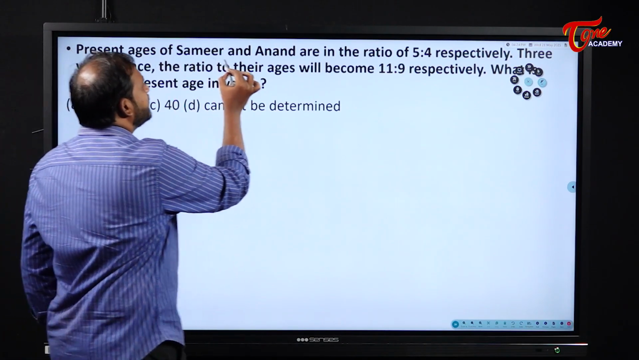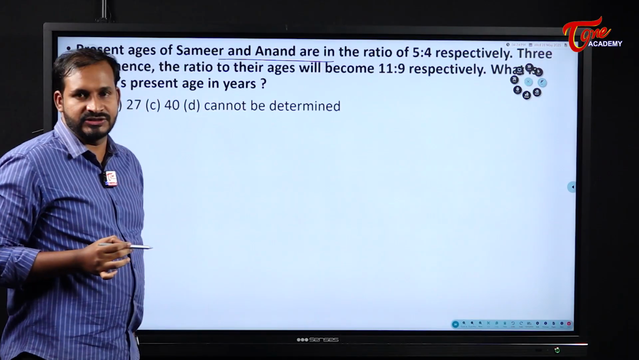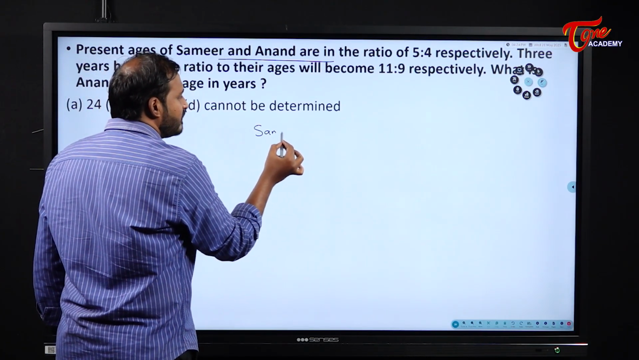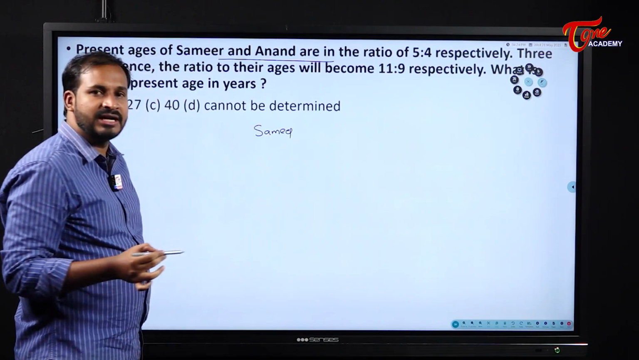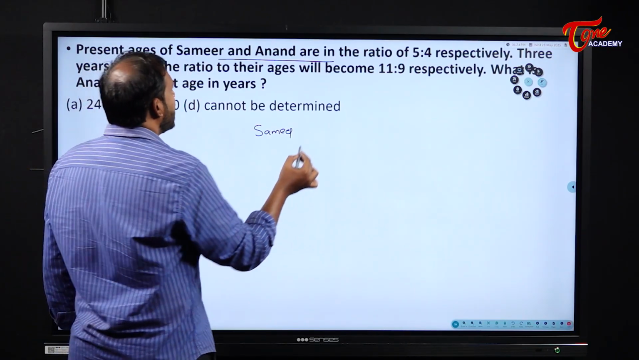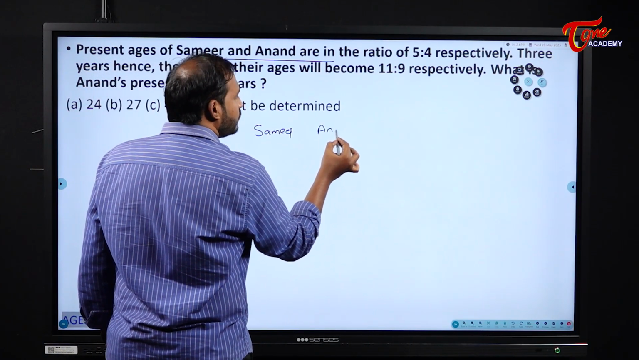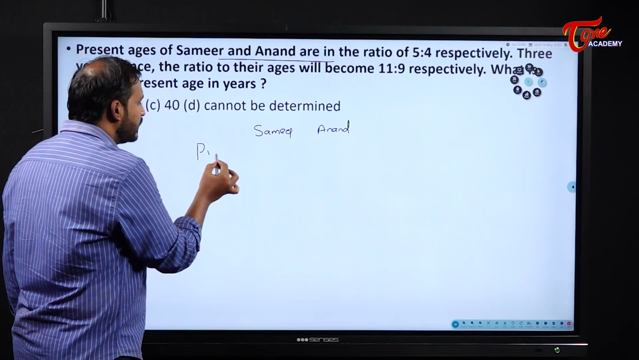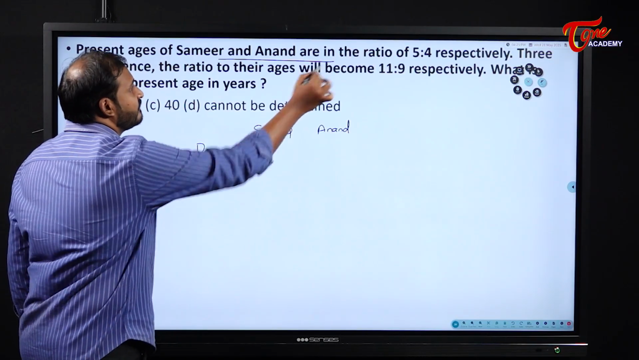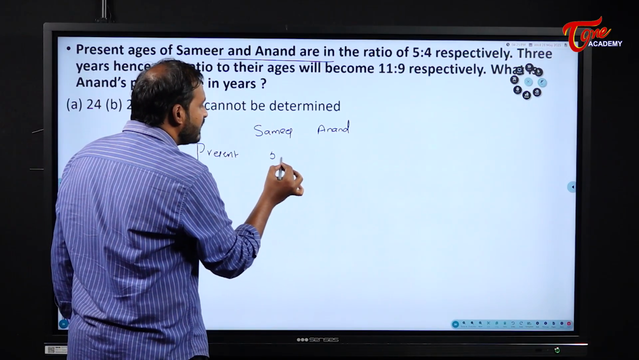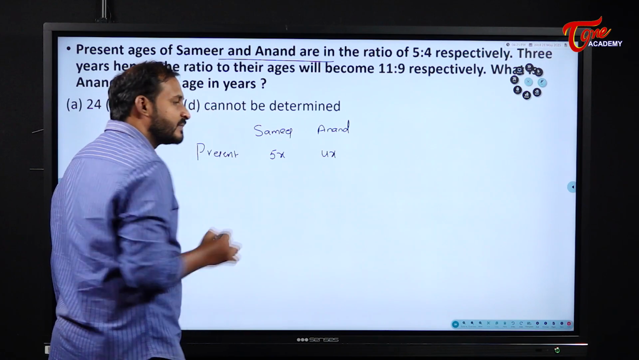Present ages of Samir and Anand are in the ratio of 5:4. We will try to solve it in the traditional method as well as a shortcut method. Both we will see. Samir as well as Anand, there are two friends, right? And what are their ages? Present ratio is 5:4. 5:4 means we can take them as 5x and 4x, right? 5x and 4x.